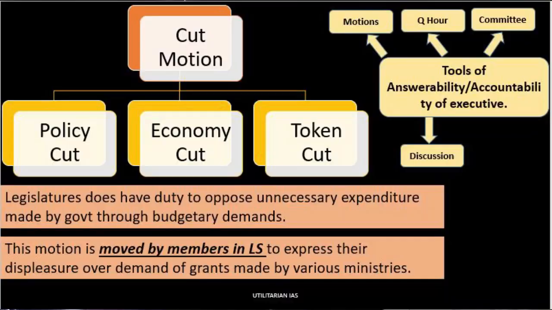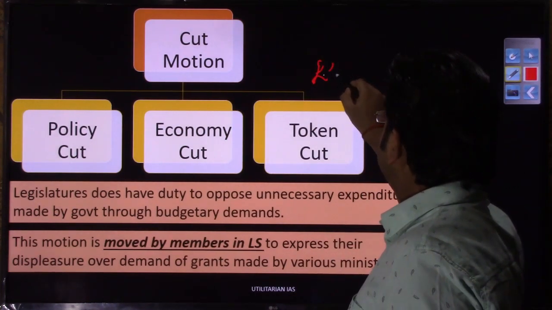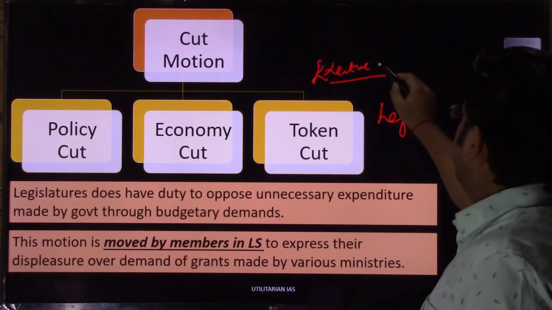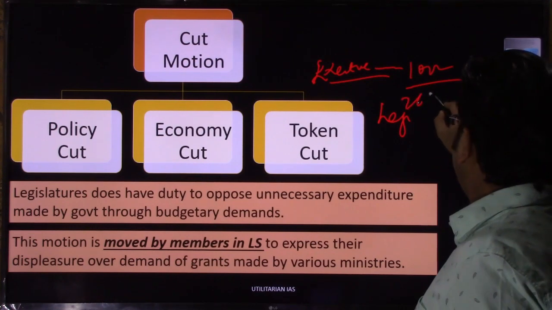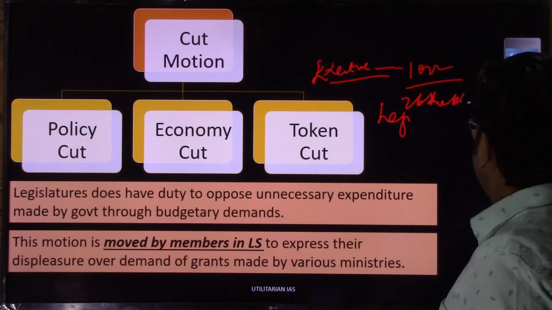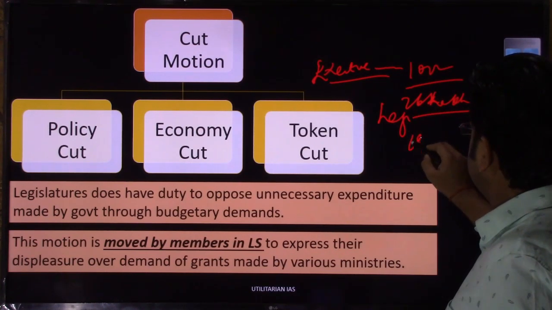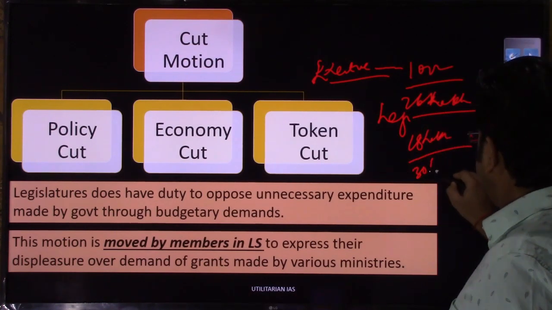So cut motion is nothing but part of the budget. The legislature has this duty to reduce the amount of budget. See, the budget is prepared by the executive, and the executive would always like to expand the amount of budget, right? So if the budget size of financial year 2018-19 was 26 lakh crore, for the next year they would like the budget to be approved at 28 lakh crore. Next year they would like it to be 30 lakh crore.